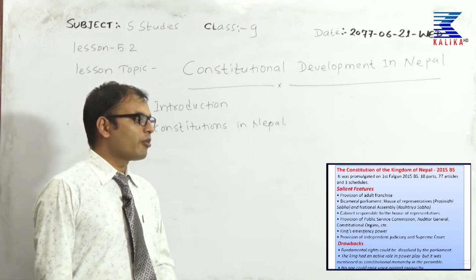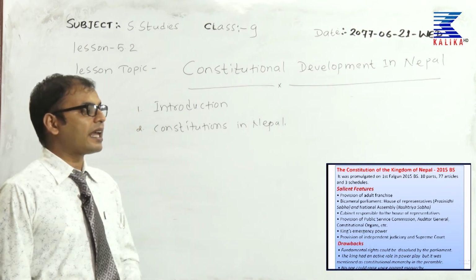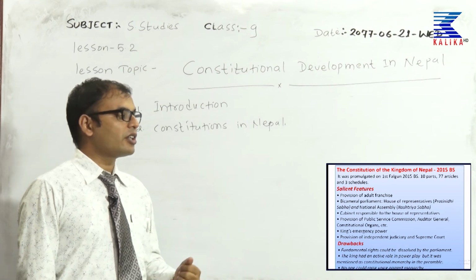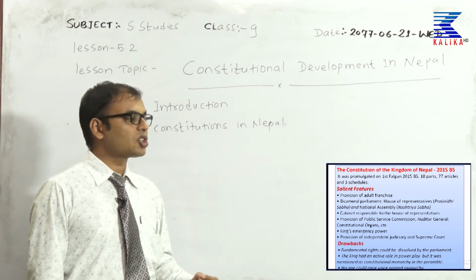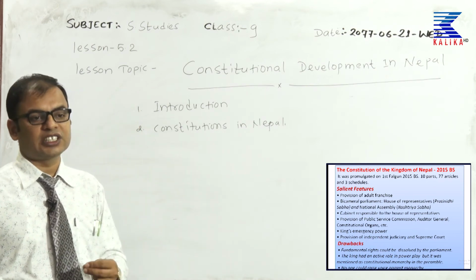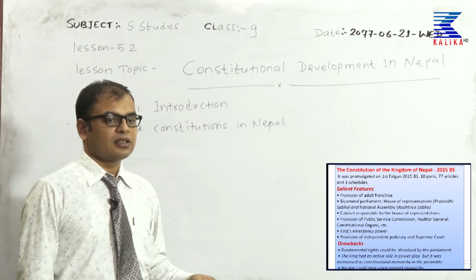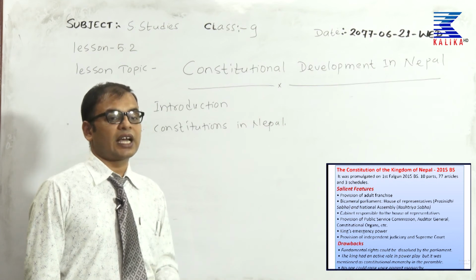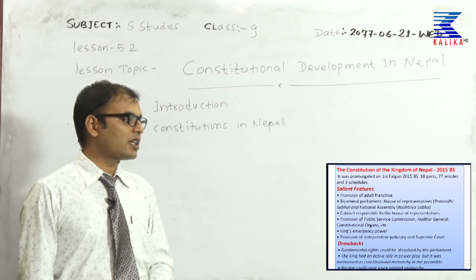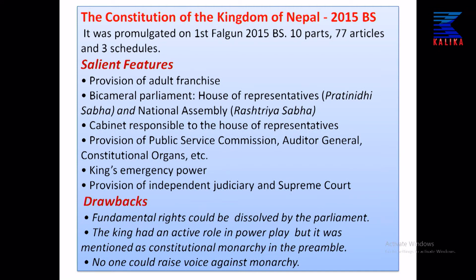They were that fundamental rights could be dissolved by the parliament, and the king had an active role in power play, but it was mentioned as a constitutional monarchy in its introductory part, its preamble. Constitutional monarchy was written, but the king could exercise more power, which was another drawback. And the last one, no one could raise their voice against the monarchy.